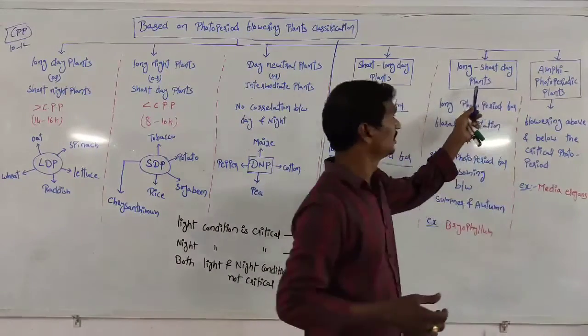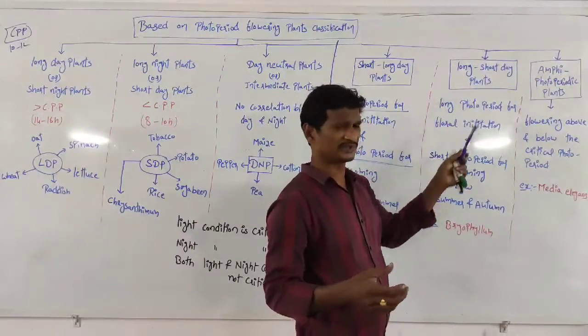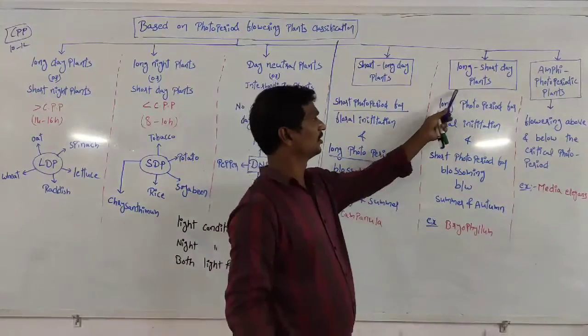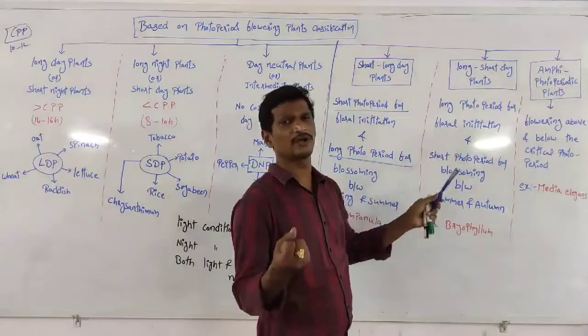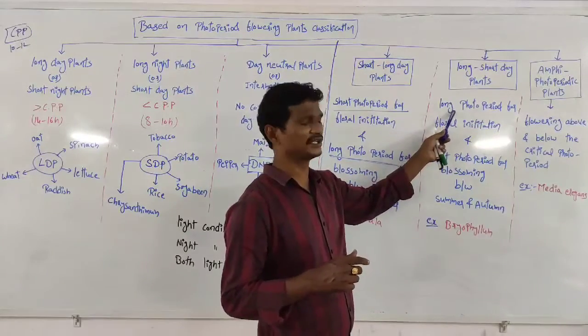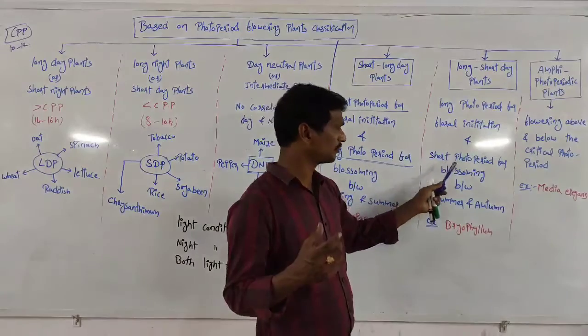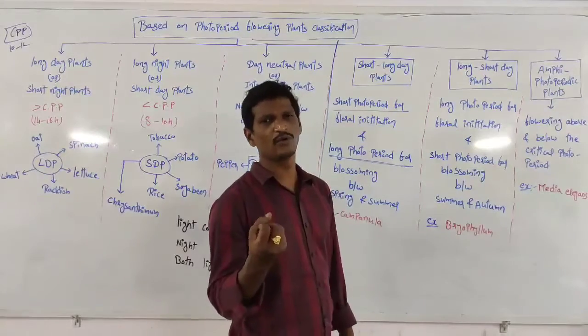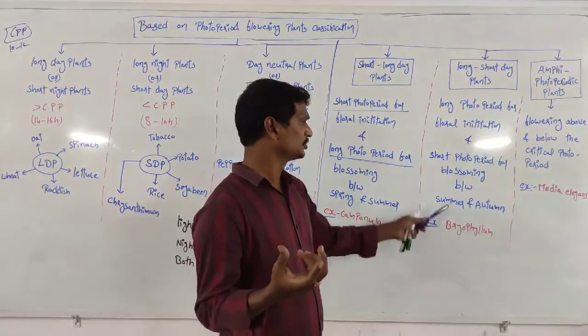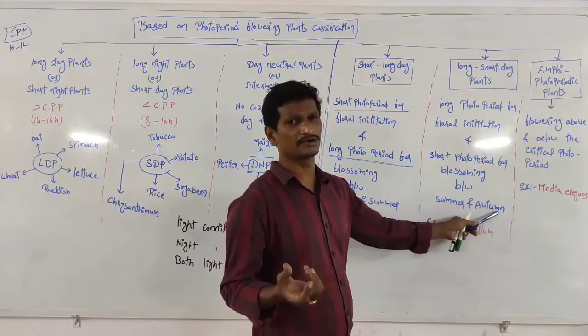And the next one is the long short day plants, opposite to this one. Long photoperiod for flower production and short photoperiod for blossoming, the opening of flower. So here, summer and autumn.